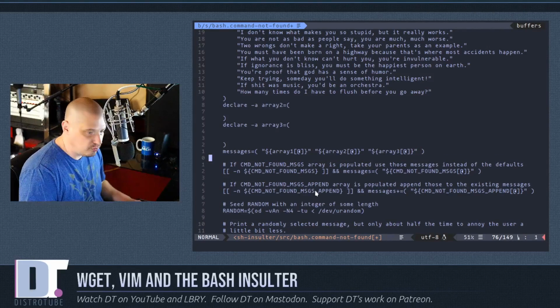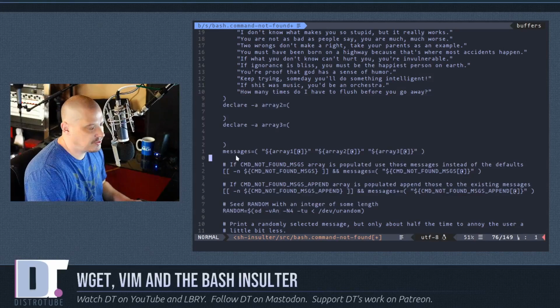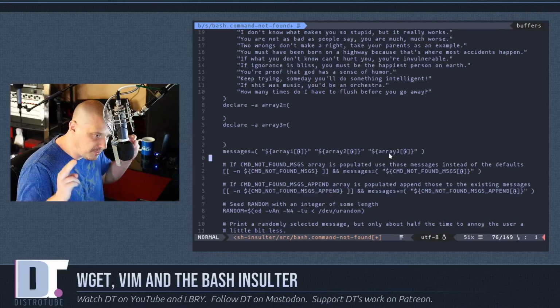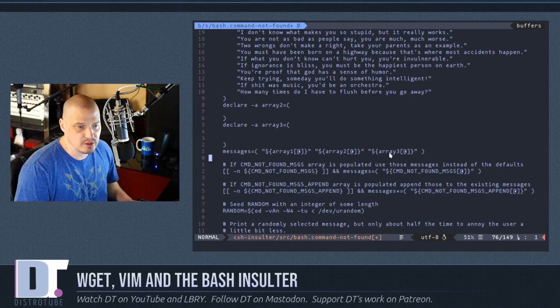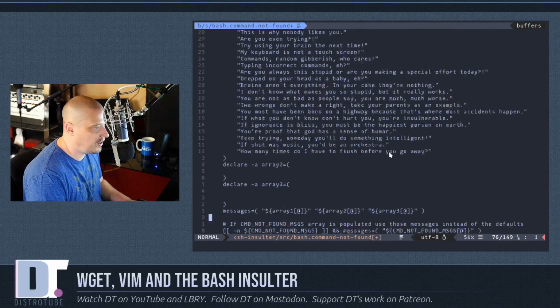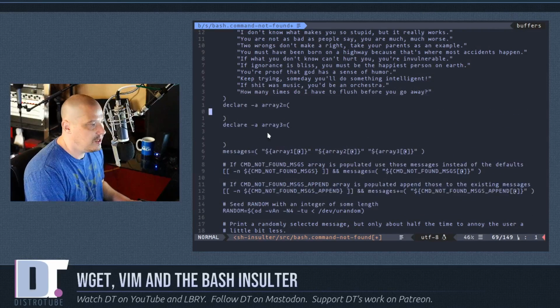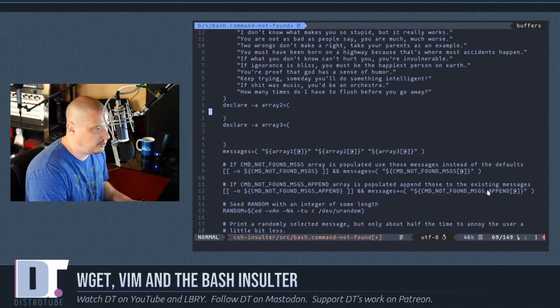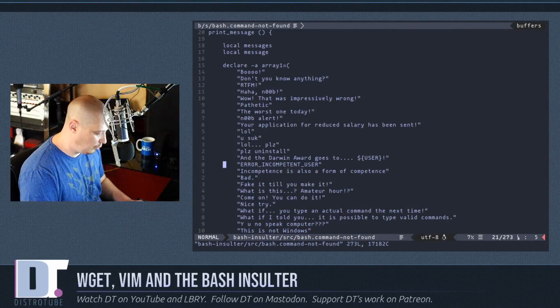And basically, what I just did here is the messages array is now actually a combination of 3 different arrays. I want you to get everything from array 1, everything from array 2, and everything from array 3. And that is now the messages array. And that's what it's going to choose from as far as insults at random. It's going to choose from all 3 arrays. Then I just need to plug in the Lutheran insults into array 2 and the Shakespearean insults into array 3. So I plugged in what I wanted to plug in here.